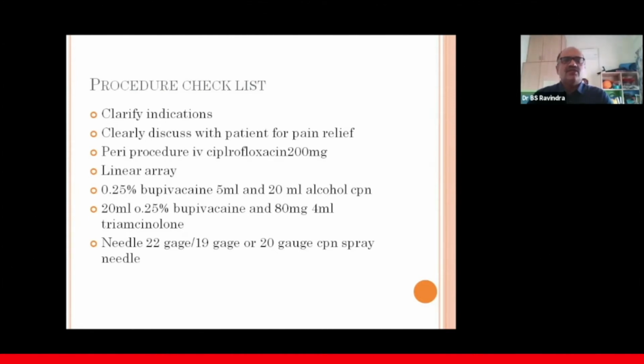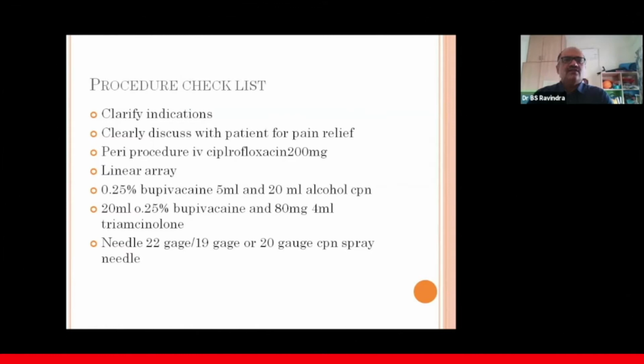And peri-procedure IV ciprofloxacin 200 milligram is the first thing we should be doing, and a linear array echoendoscope. And we should have in the endoscopy room 0.25% bupivacaine and 20 ml of absolute alcohol for CPN.